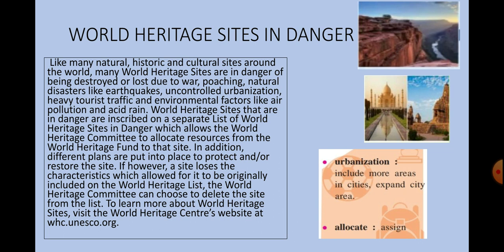Again, Heritage Sites that are in danger are inscribed on a separate list of World Heritage Sites in danger, which allows the World Heritage Committee to allocate resources from the World Heritage Fund to that site. Allocate means assign, and urbanization means expanding city areas.